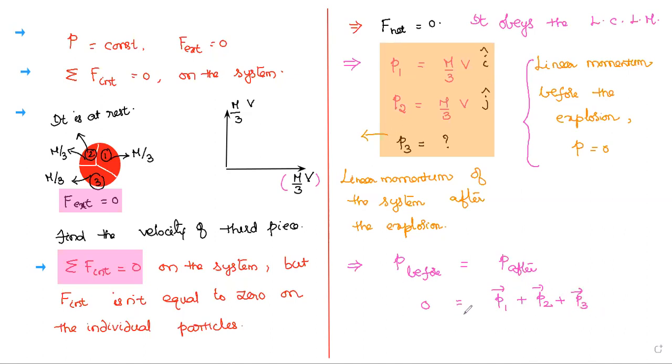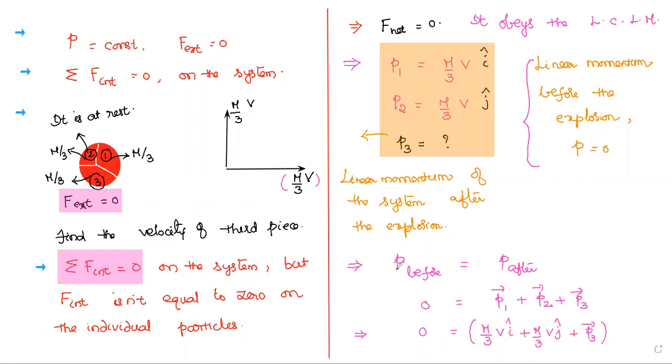That implies I write here 0 equals P1 bar, first piece, m by 3 into V i cap, plus m by 3 into V j cap, and third piece I don't know the linear momentum, so we have to find it, plus P3 bar. This is the total linear momentum before, and this is the total linear momentum after.